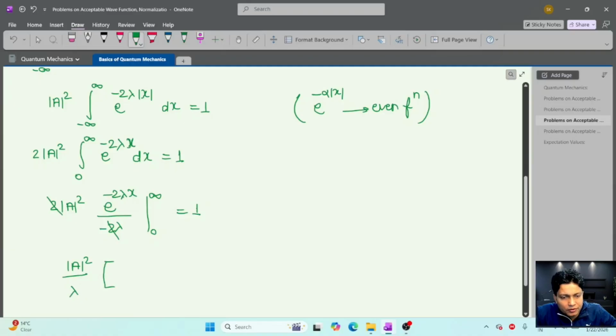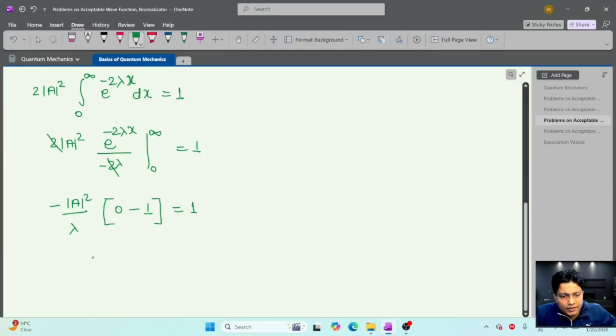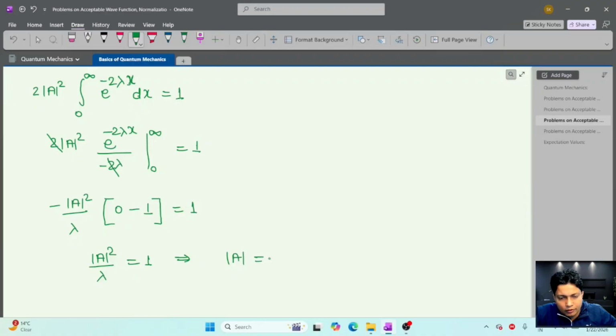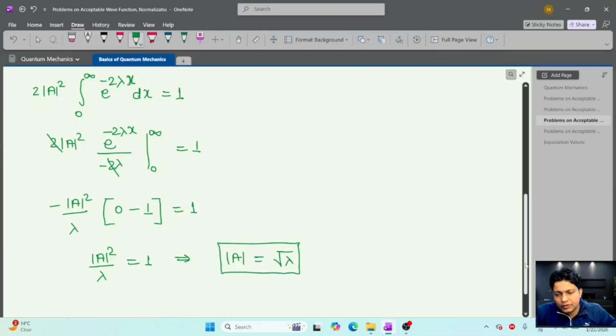If we put the upper limit, e to the power minus infinity goes to 0, and the negative sign I have put outside. If we put 0, e to the power 0 means 1, so this will be minus 1, equal to 1. After that, mod of a square by lambda equal to 1. So from here we get the value of the normalization constant, which is under root lambda. So this is the normalization condition for this wave function.